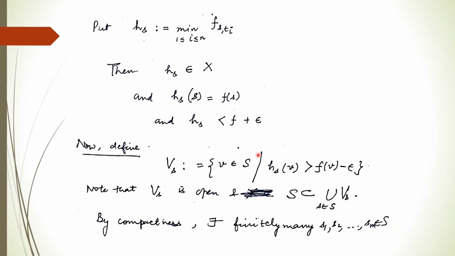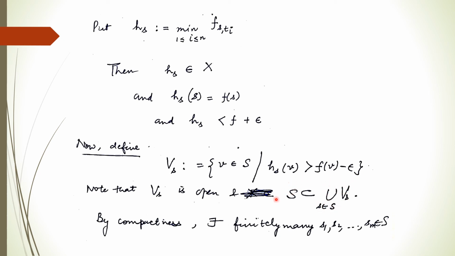So its pre-image is also open. Now in this case we fix t and vary s basically. So we get all these. So this is an open set. By the same reason, again S will become a subset of the union of open sets. So this will become the open cover for S.